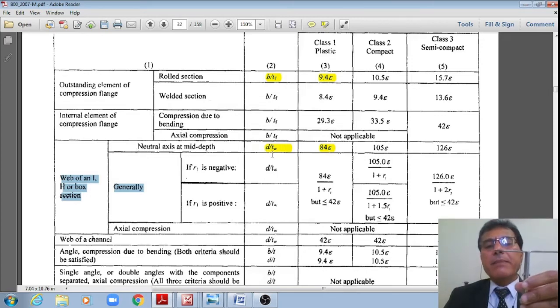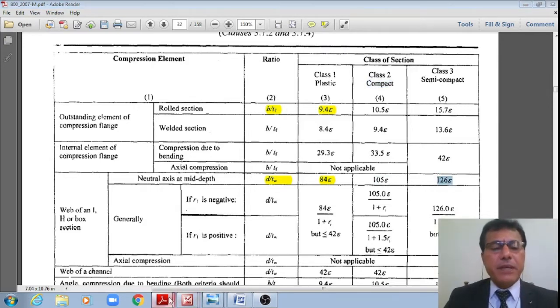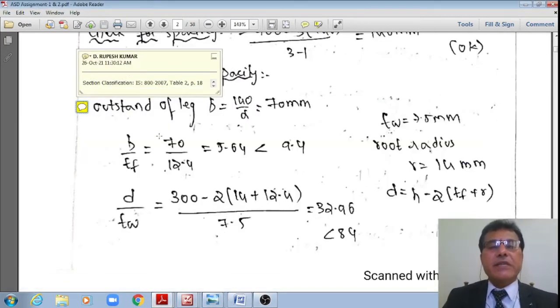Therefore, d by tw, if it is less than or equal to 84 epsilon, then plastic section. If it is greater than 84 epsilon and less than 105 epsilon, then compact section. If it is greater than 105 and less than 126, then semi-compact section. Once I see this code specification, let me substitute and check what type of section classification it is.